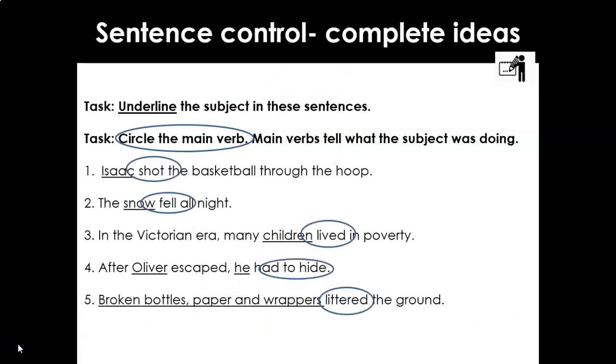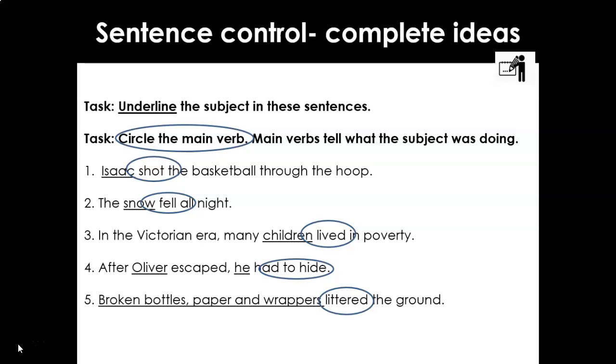Okay, guys, so let's look at the answers. So number 1, we said Isaac is the subject, the verb is shot. Number 2, snow is the subject, the verb is fell. So we ask ourselves, what did the snow do? It fell. What fell? The snow. So you can see how the words anchor each other.